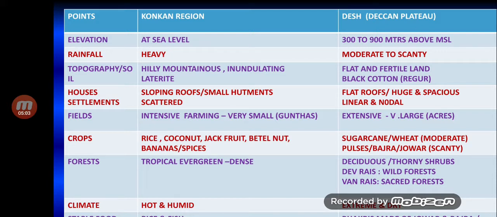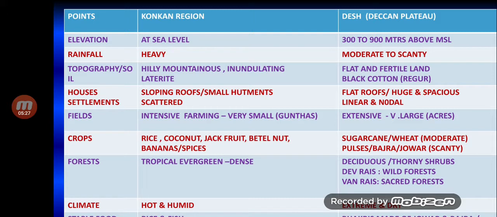When we go to the plateau region, here you can see flat roofs, very huge and spacious houses. Whereas when it comes to settlements, Konkan has very scattered settlements. Whereas in Deccan Plateau, you can see linear settlements, very close to the roads, railways, and of course nodal settlements.